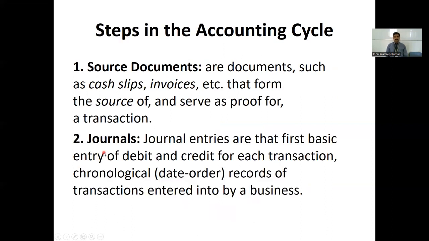The first step in the accounting cycle is source documents. Documents such as cash slips, invoices, etc., that form the source of and serve as proof for a transaction. Whenever you look into a particular document, maybe an invoice, you have sold the goods to a customer, you're going to prepare an invoice or you're going to give a cash slip, a cash memo. So that will become a source document.